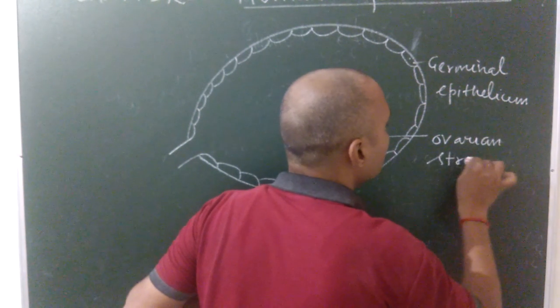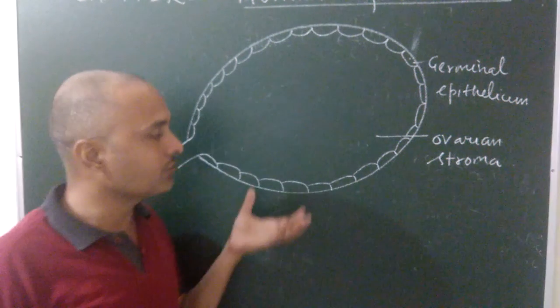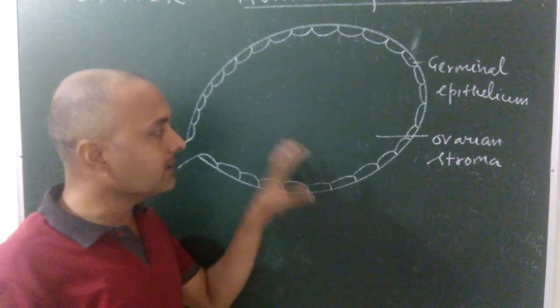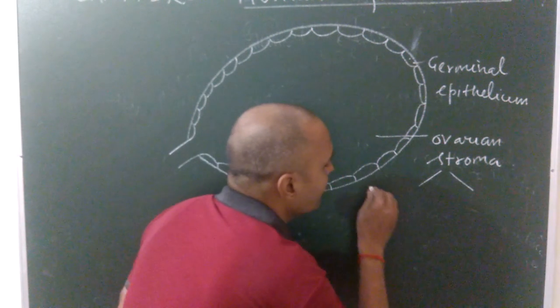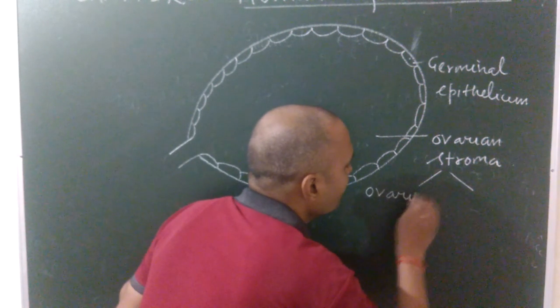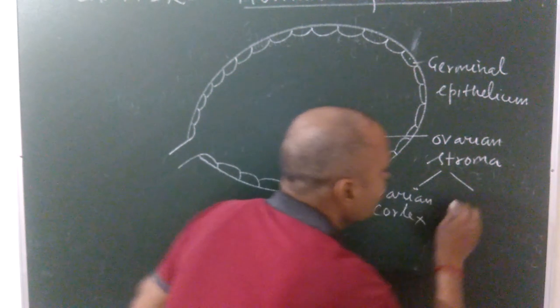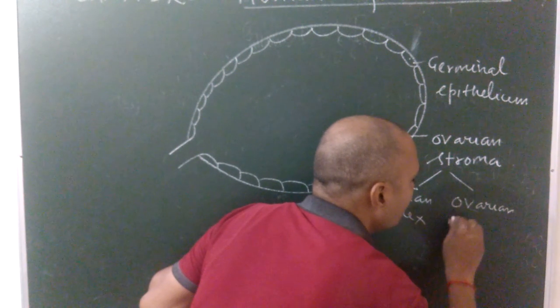What is ovarian stroma? It is a special connective tissue present inside the ovary, and internally this ovarian stroma is further divided into the ovarian cortex and the ovarian medulla.